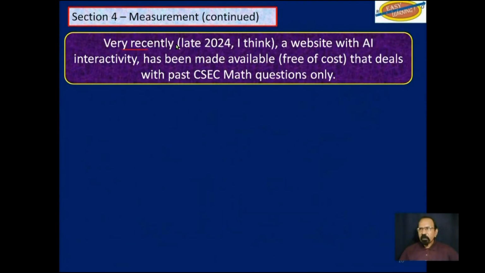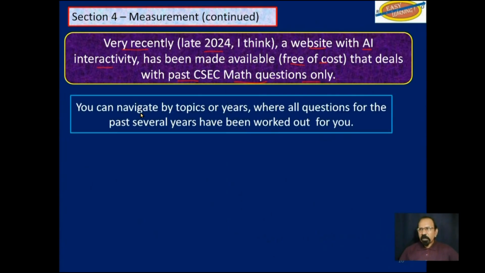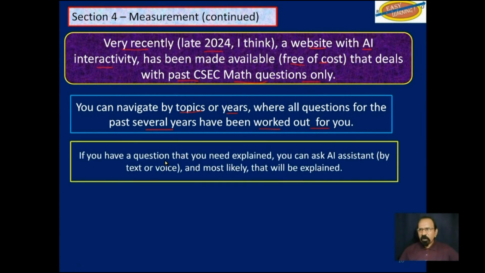Also, very recently, late 2024, I think, a website with AI interactivity has been made available free of cost that deals with past CSEC math questions only. You can navigate by topics or years, where all questions for the past several years have been worked out for you. If you have a question that you need explained, you can ask the AI assistant by either text or voice, and most likely that will be explained to you.